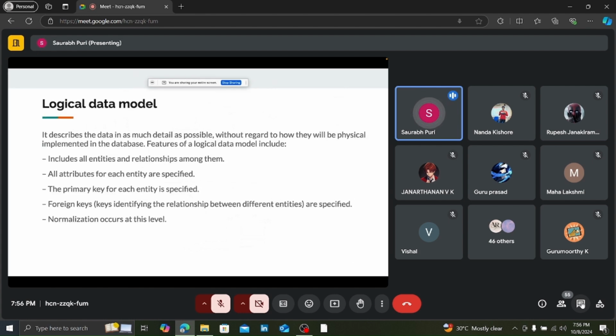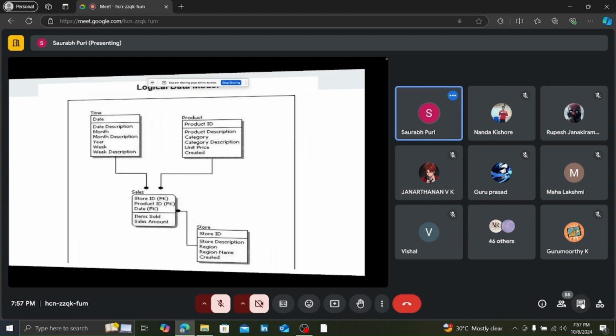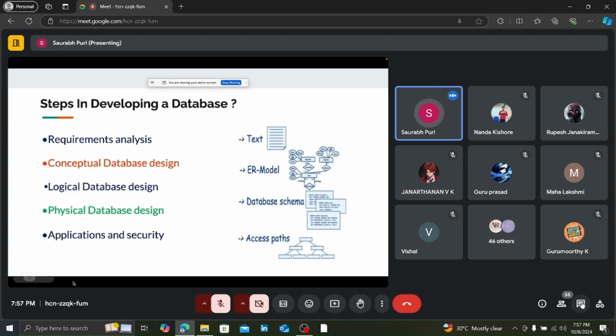Then we define the attributes of those tables, right? Let's say I have a customer table. Now what can that customer table contain? It can contain ID, name, phone number, address, right? List of addresses, sorry. And the payment table: payment ID, customer ID, payment mode, payment status, etc., right? Orders table: order ID, customer ID, whatsoever it can contain. So it all happens in the logical data model, right?